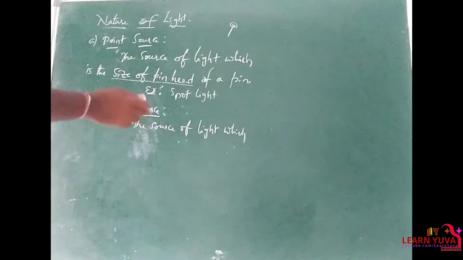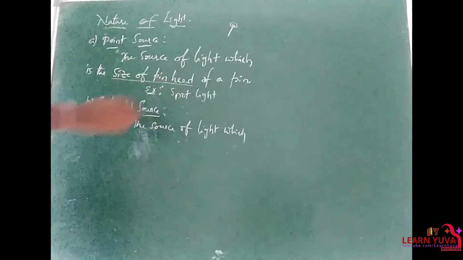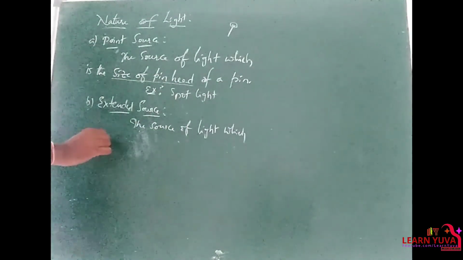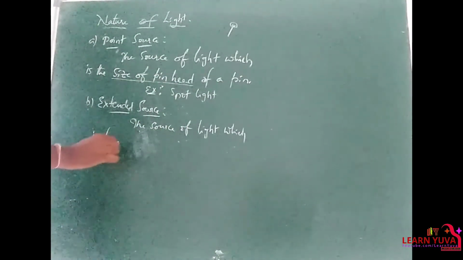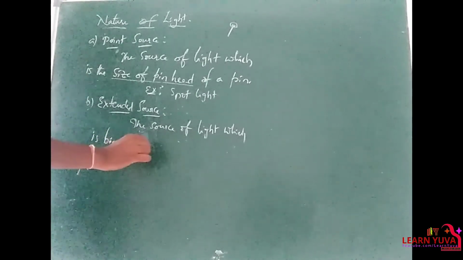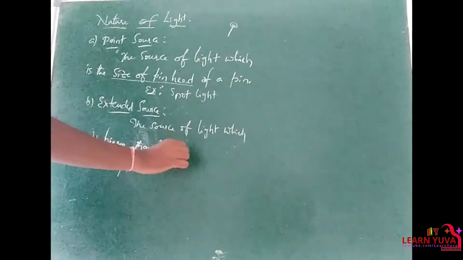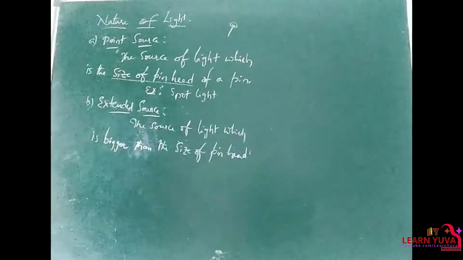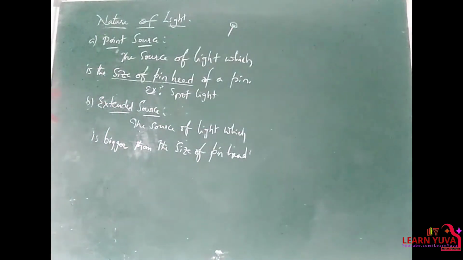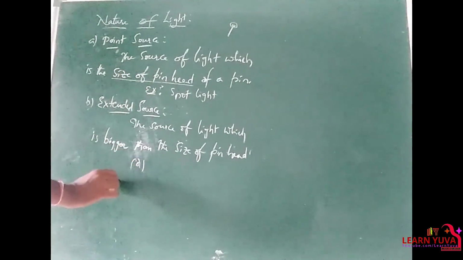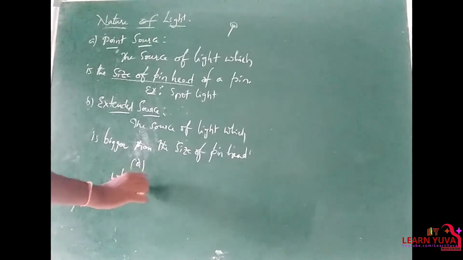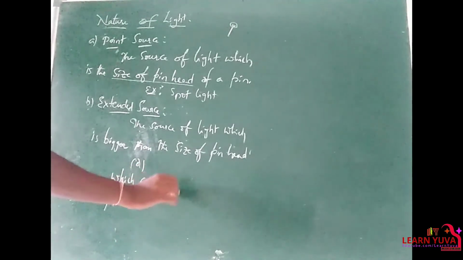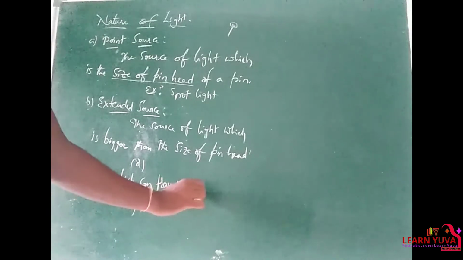Simply we can define it as the source of light which is bigger than the size of the pinhead, or else the source of light which can travel in all the directions.